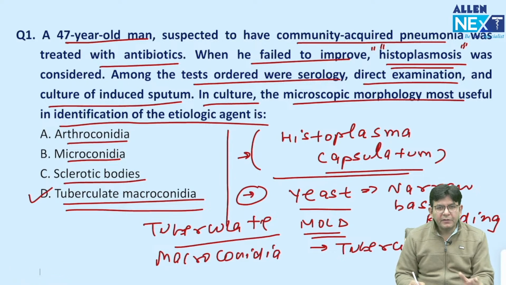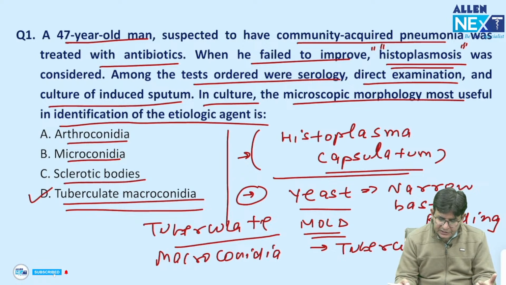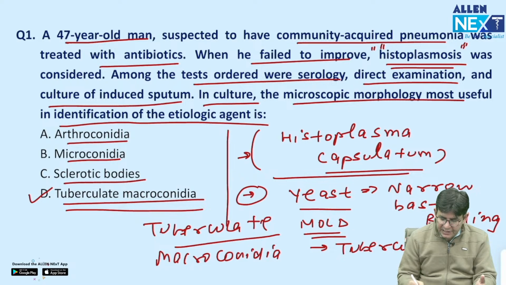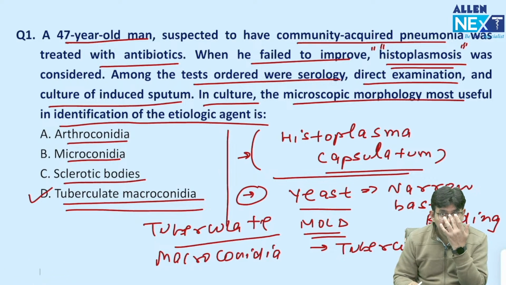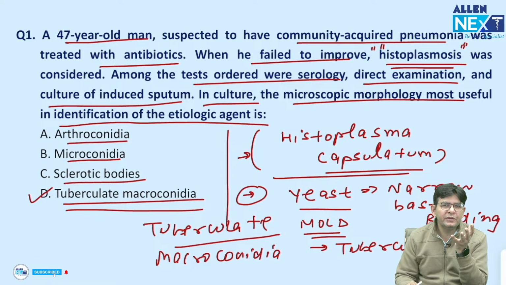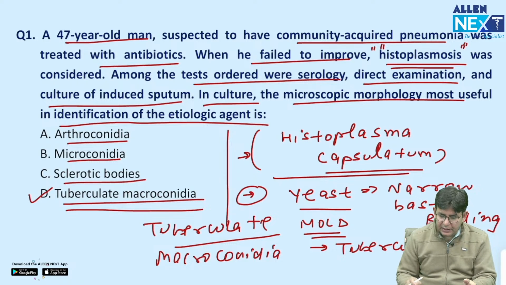So this particular one is a dimorphic fungus. This should be known firstly. It has a yeast form as well as a mold form. And can you tell me which dimorphic fungi you know? What should be the mnemonic for that? Which all are dimorphic fungi?